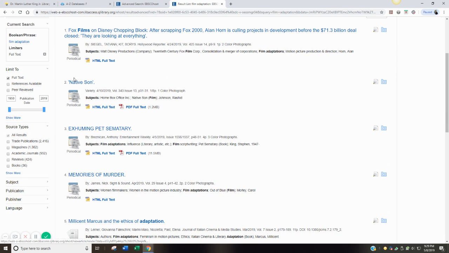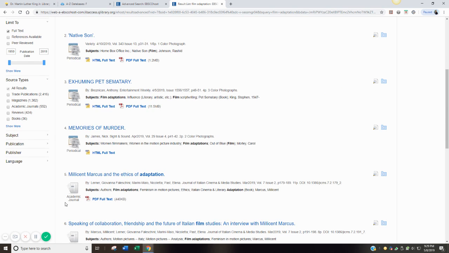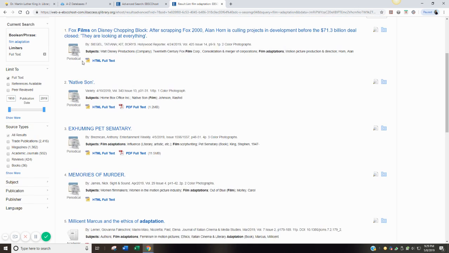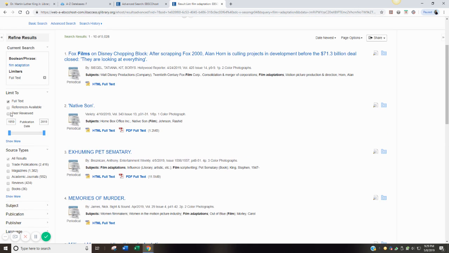And then you see some of these are periodicals that might not be academic. There might be newsy ones or magazines. So we're going to also narrow this down to peer-reviewed. If you look at the publication date, we have sources dating back to 1950 here. That's great. We can also refine that to only find the last few years or whatever your instructor might desire.